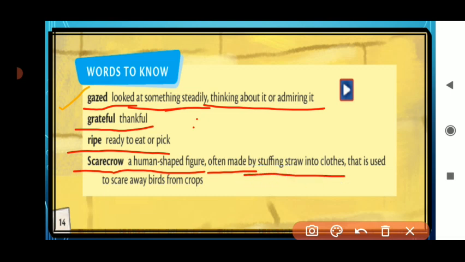So we all know how the scarecrow is made. It looks like a human, and it is made by stuffing straw into clothes. It is used to scare away birds from the crops. So children, we use a scarecrow to keep the birds away from the crops.